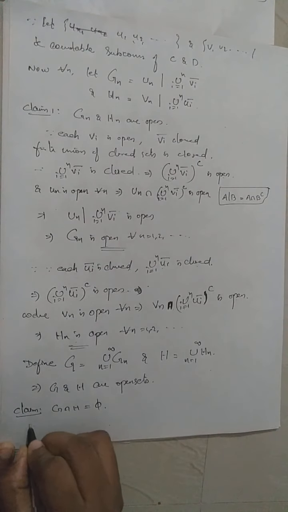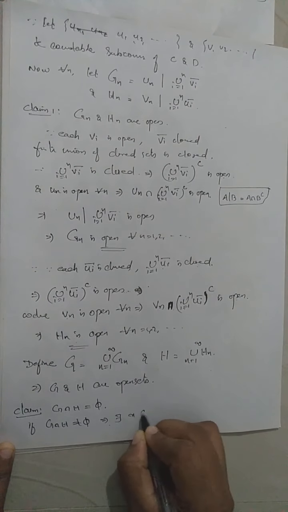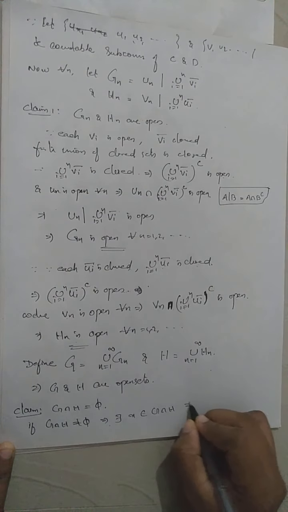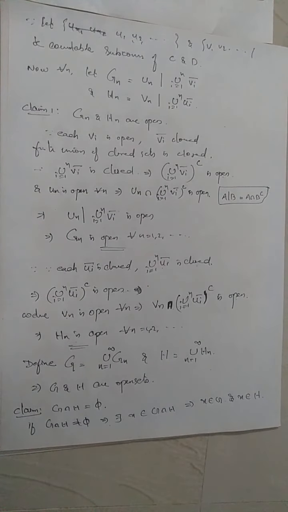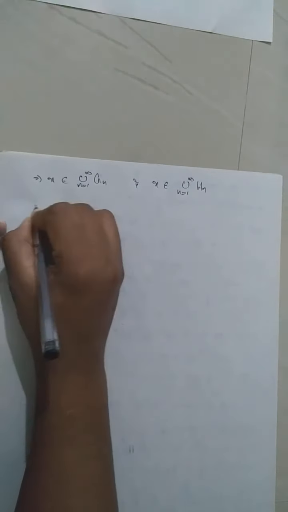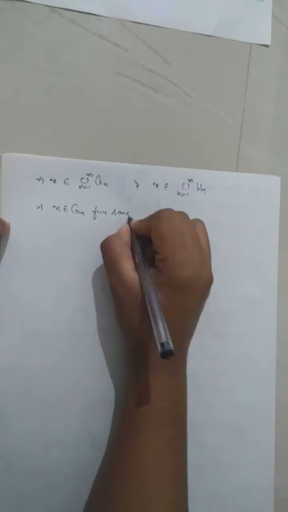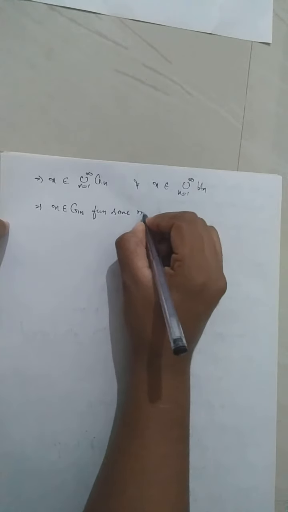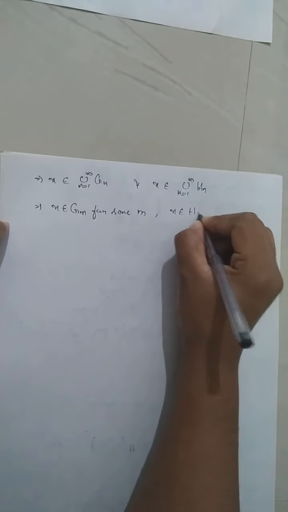To prove this, if G intersection H is non-empty, then there exists an element x belonging to G intersection H, which implies x belongs to G and x belongs to H, right? So x belongs to G means x belongs to the union n equal to 1 to infinity of Gn, and x belongs to H means x belongs to the union n equal to 1 to infinity of Hn. So x belongs to this union means x belongs to Gn for some m, and x belongs to Hn for some n.